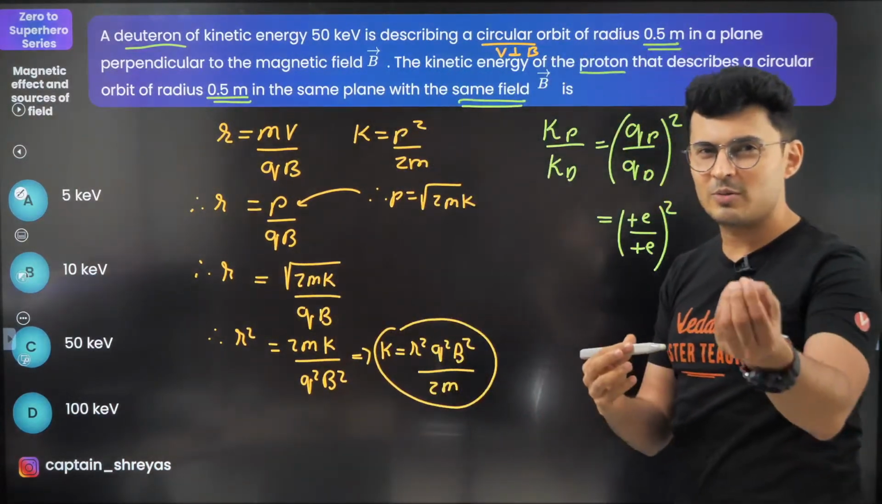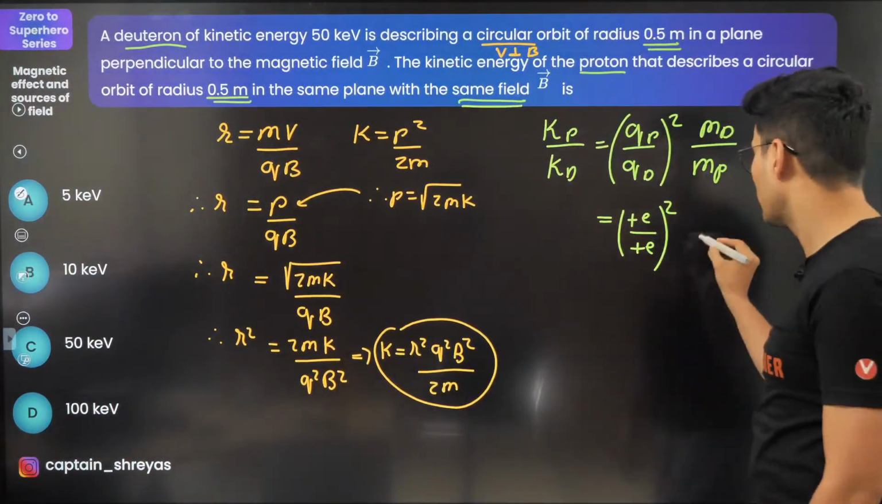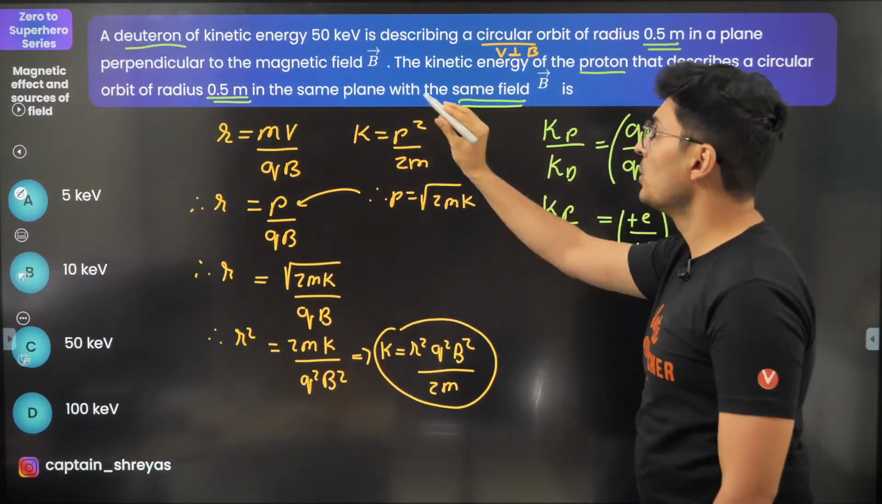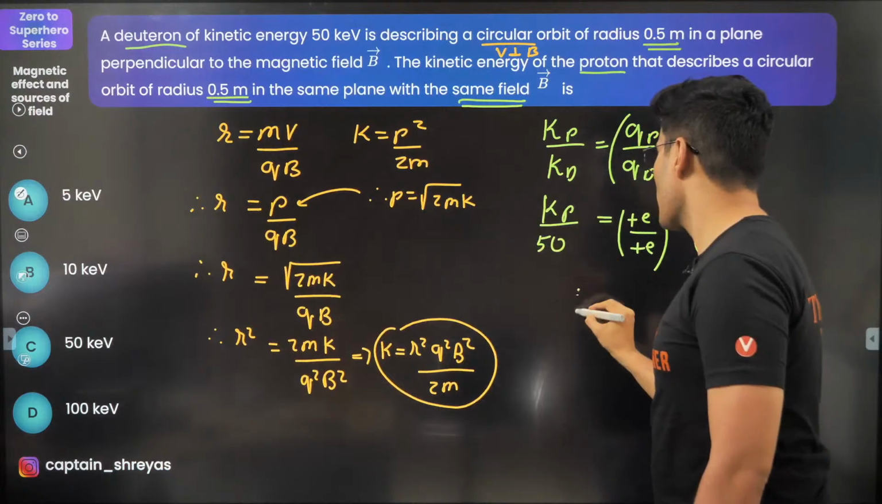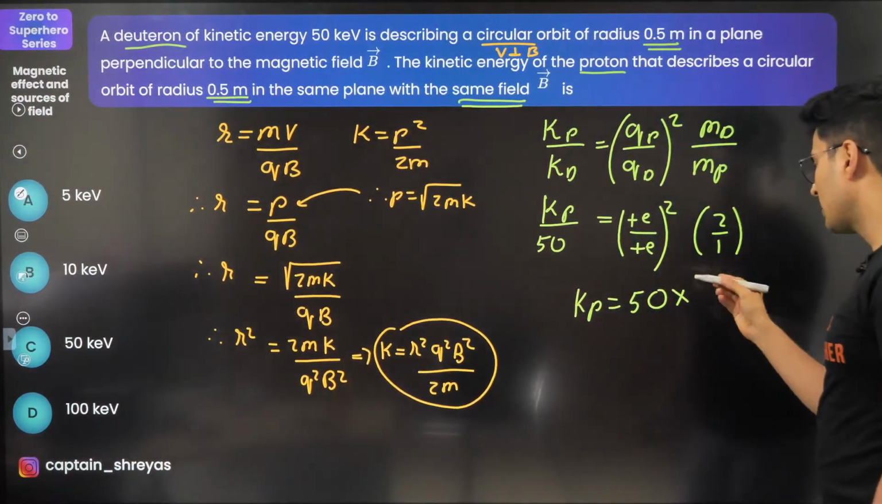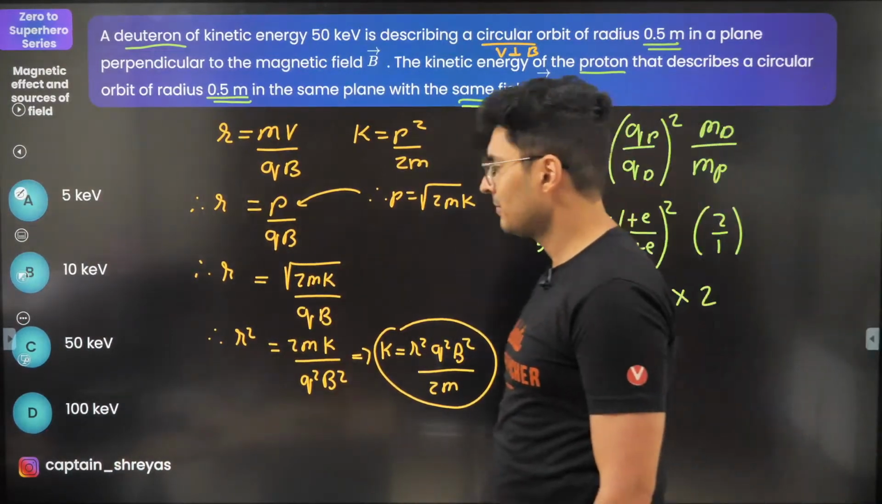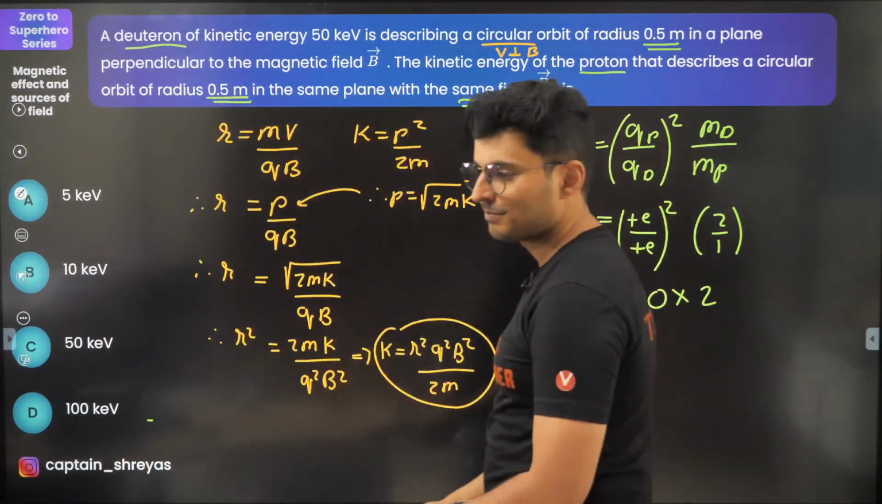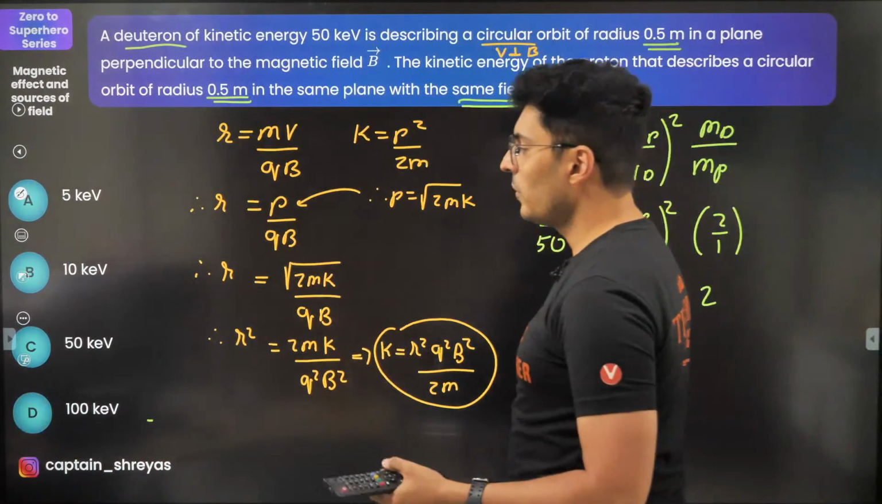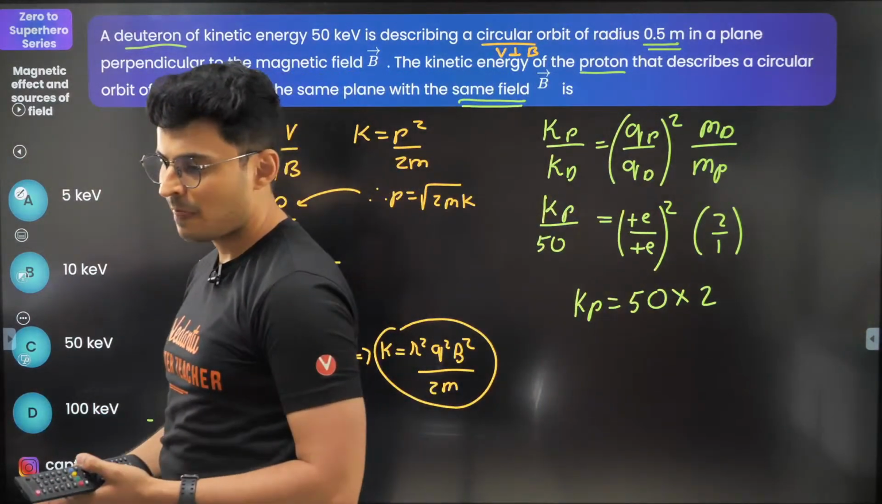Now, mass of deuteron and mass of proton? That I know. Deuteron is 1 proton, 1 neutron. Proton is 1 proton. So it is 2:1. Done. This is the kinetic energy of proton. Deuteron's kinetic energy is 50. So kinetic energy of proton is 50 times 1 by 1 cancel into 2, which is 100. That's the answer. 100 kilo electron volt. That's it.